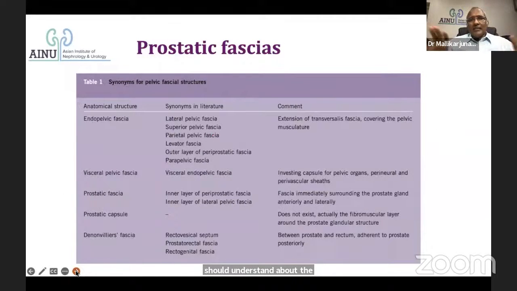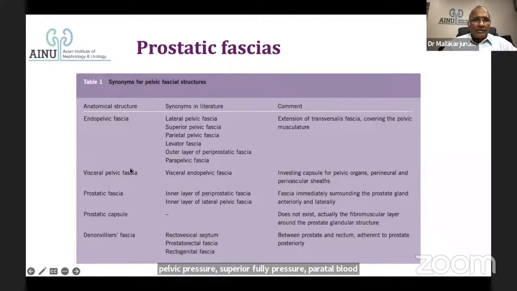If you look at prostatic fascia, there is so much confusion in the nomenclature. You call it endopelvic fascia, which was the parietal layer of the endopelvic fascia, which is called lateral pelvic fascia, superior pelvic fascia, parietal pelvic fascia, levator fascia, outer layer of periprostatic fascia, or parapelvic fascia. All these are synonyms in the literature. And the second thing is the visceral pelvic fascia. That is what is covering onto the prostate. It is the visceral endopelvic fascia which was there.